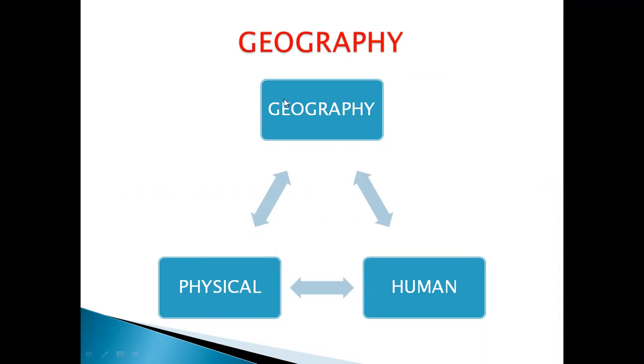That means we have to study the physical parts of the earth, like the mountains, rivers, and different kinds of landscapes. At the same time, in this landscape, we people are staying in different parts of the world. So we have to study about the human also. So geography means the study about the physical as well as human parts of the earth.